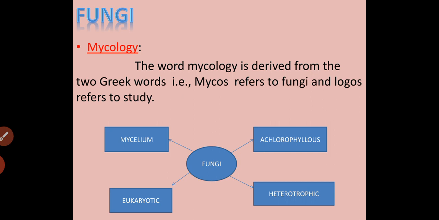It exhibits a heterotrophic mode of nutrition, that is, it depends on others for food. Eukaryotic is the nature in which the nucleus has a proper nuclear membrane.